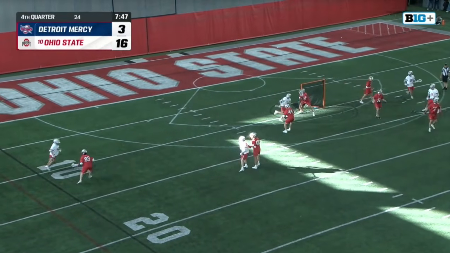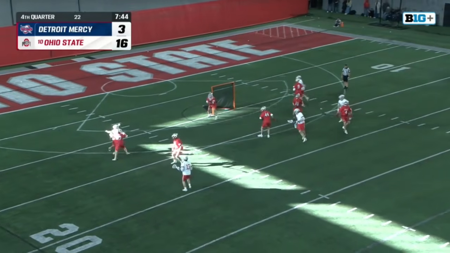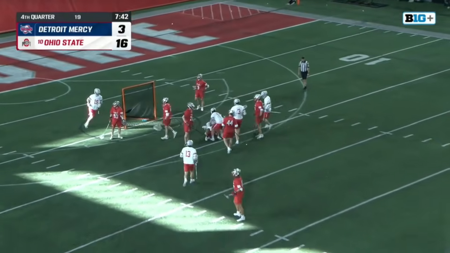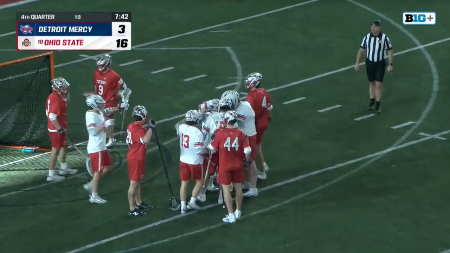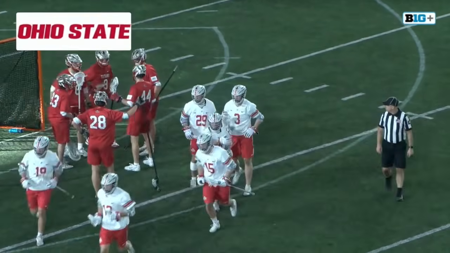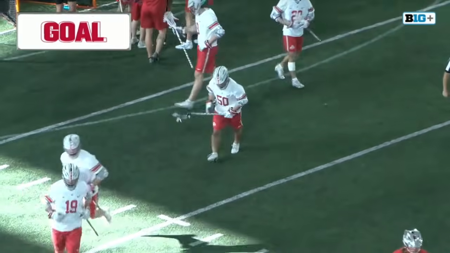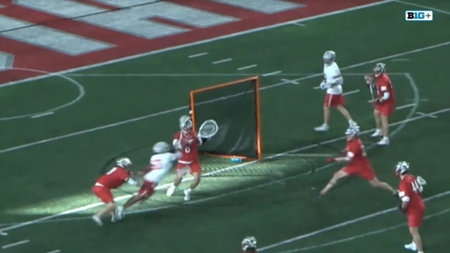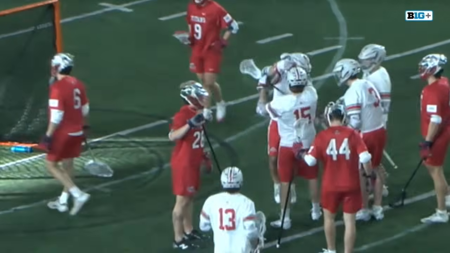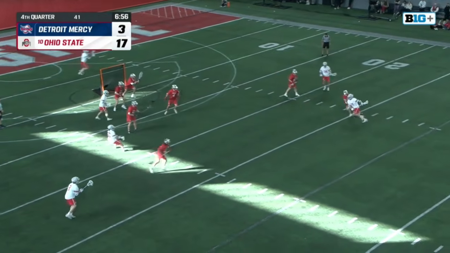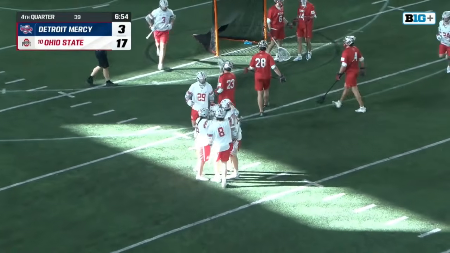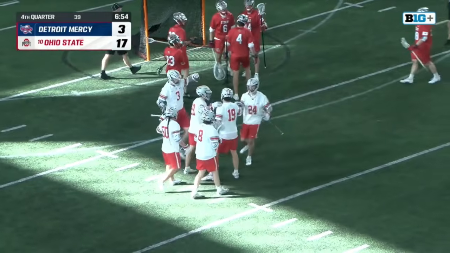So Buckeyes look to continue to attack here in this 4th quarter, nearing the halfway point. Rivera inside. He slithers in and is able to connect on his first goal of his career and make it a 14-goal lead here for the Buckeyes. Great job by Rivera. Just 50% success rate. Time for the Titans, but as another cut inside and another goal. It's Jackson Walsh with another one and make it 18-3.